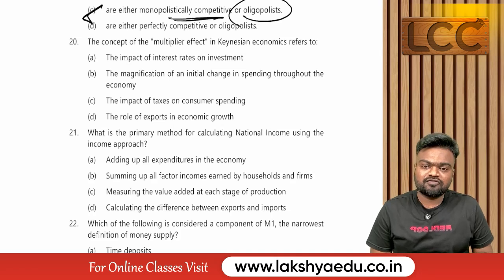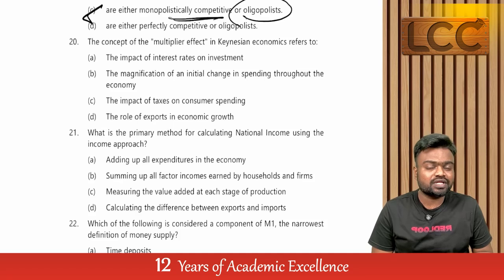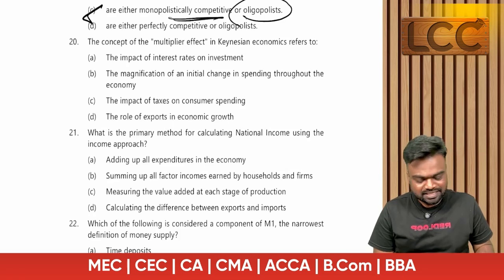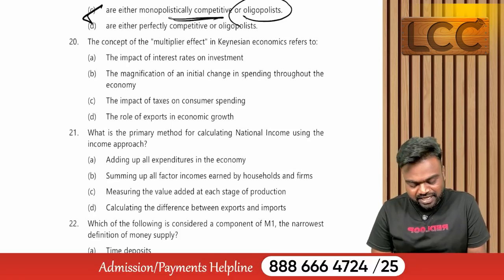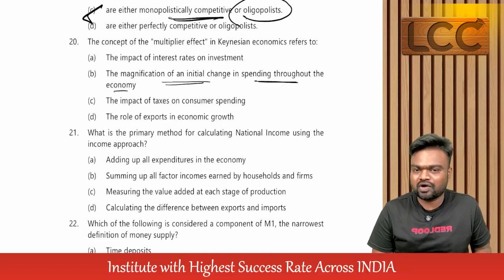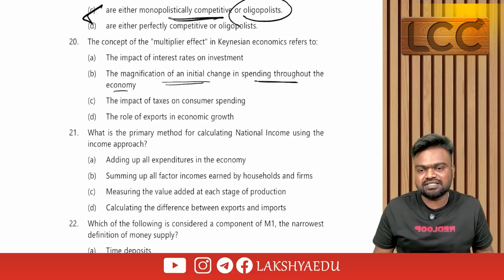The concept of multiplier effect in Keynesian economics refers to... What is the meaning of multiplier effect? 1 divided by 1 minus MPC, or 1 by MPS. So what is the answer? The magnification of an initial change in spending throughout the economy. That means we need to add all the changes till it becomes zero.